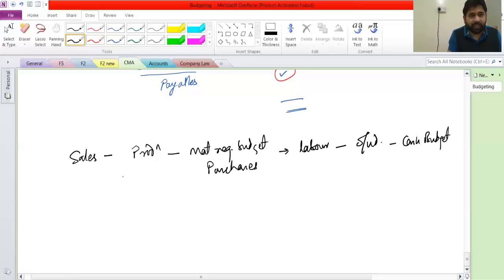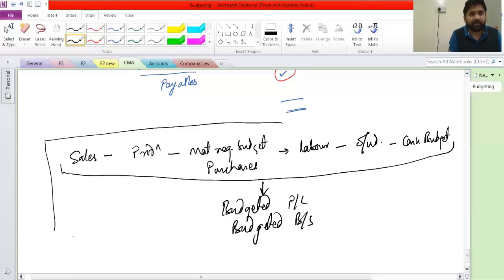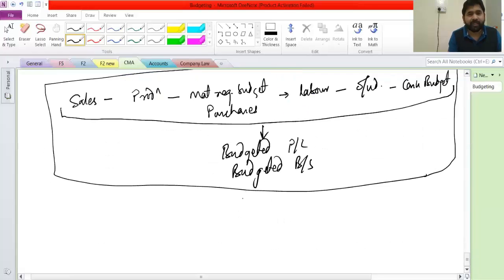With the help of all of this, we can make two more budgets here, which is known as budgeted PL, and budgeted balance sheet. So we can make these two. Now this entire folder is known as master budget.